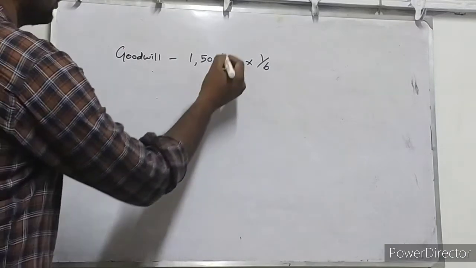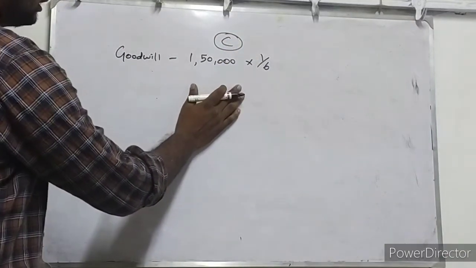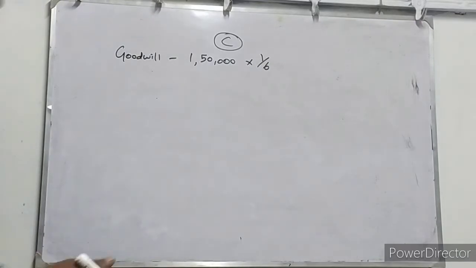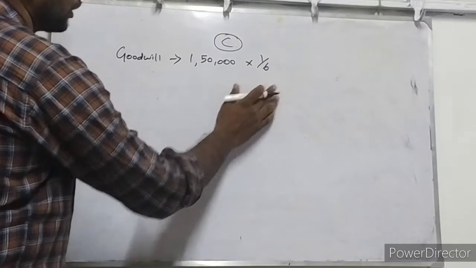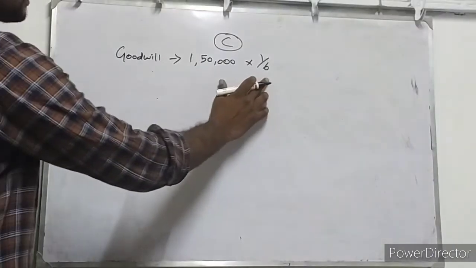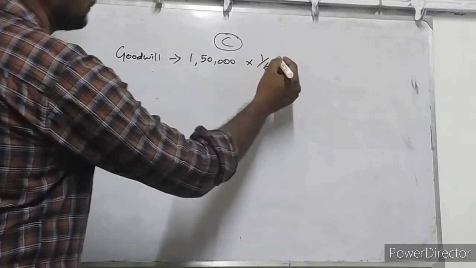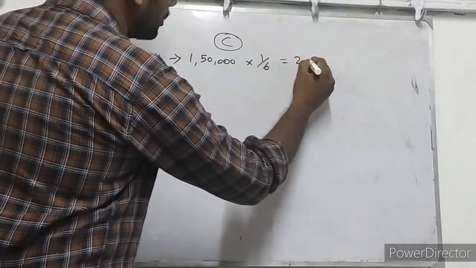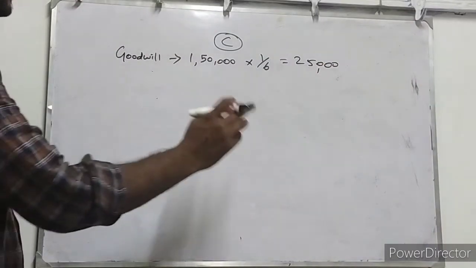Retiring partner's share. Who is retiring? Partner C is retiring. So for partner C, the gaining partner should compensate. So it is the goodwill calculation. What is his proportion? 1 by 6, his existing profit and loss sharing ratio. So 1 by 6 on this 1,50,000 is equal to 25,000 rupees. 25,000 rupees would be compensated by partner B to C.